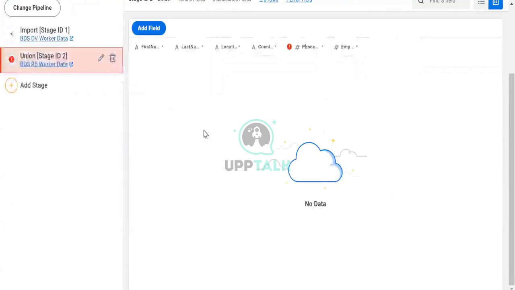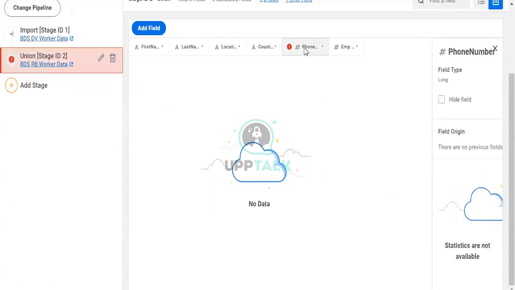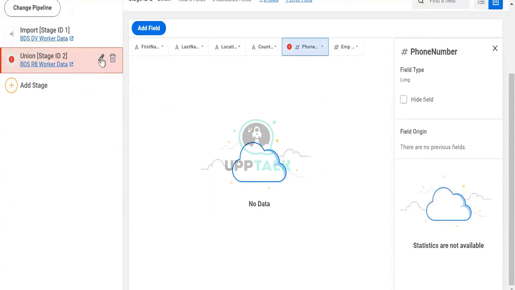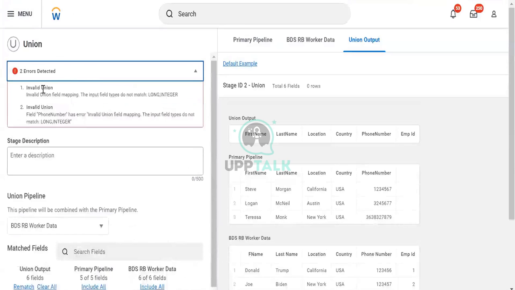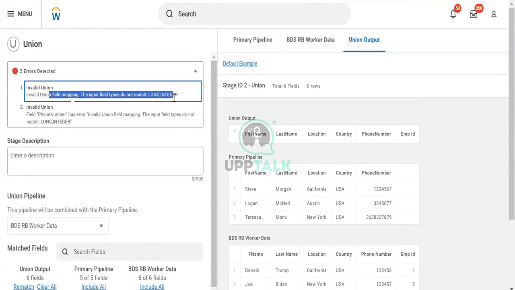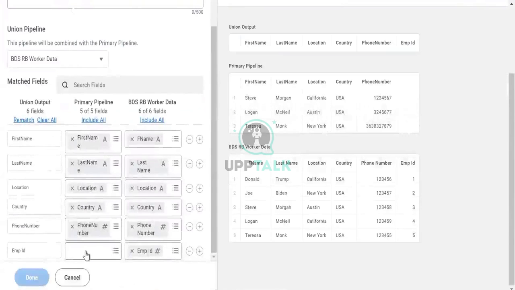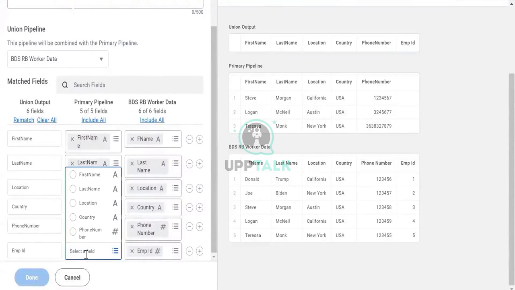I will give that. I got an error. What is the error? Let us see. The error is an invalid union mapping long integer. It should have a mapping, here the employee is there. It should have some value to map over here because there is no value here. It is showing that you haven't mapped it correctly, and I need to compile it in an effective way. It is combining the data.